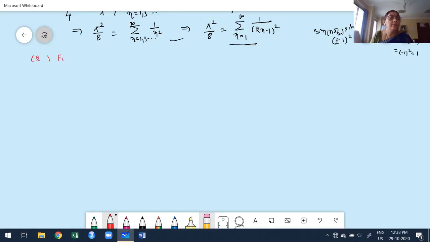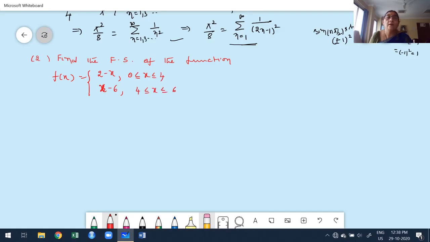Find the Fourier series, I'm just writing F.S., don't confuse, of the function f of x equals 2 minus x for x greater than or equal to 0, less than or equal to 4, and x minus 6 for 4 less than or equal to x less than or equal to 8.